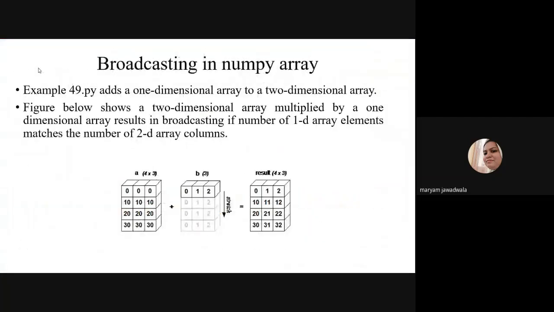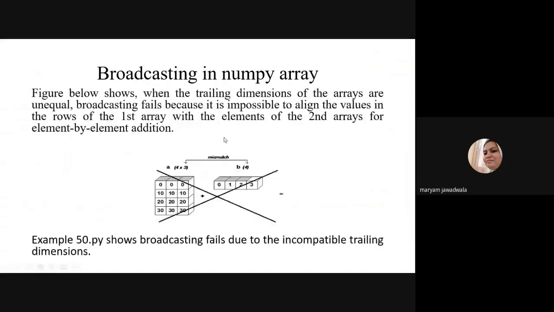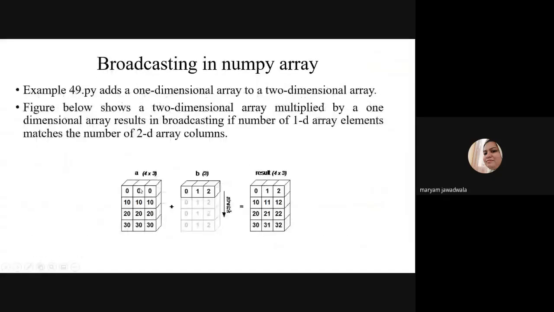So here this figure explains a two-dimensional array of size 4 into 3, 4 rows and 3 columns. I'm going to multiply it, not with a scalar, but with a single-dimensional array B. Means a 2D array added with a 1D array, right? So this is possible in numpy arrays using the broadcasting concept.